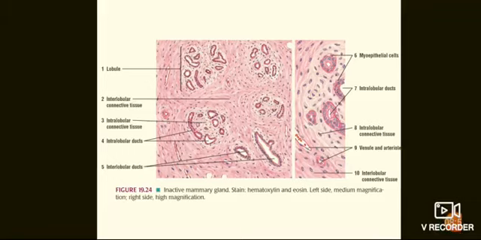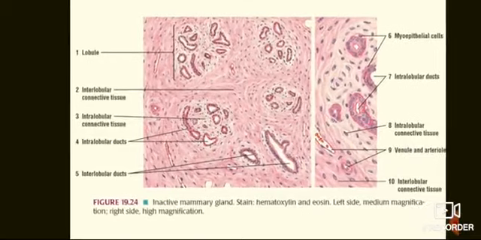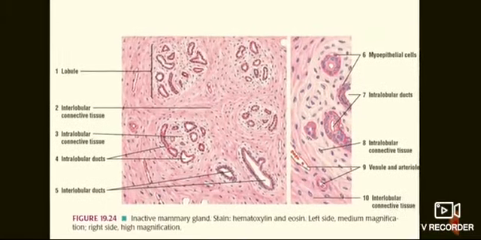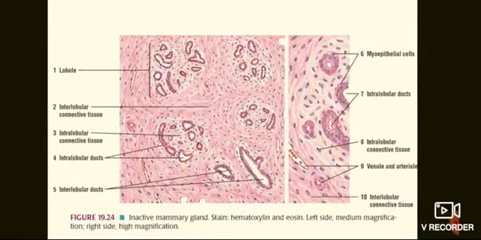So to summarize the identifying features of the mammary gland, during inactive stage, the mammary gland is characterized by abundance of connective tissue with fat cells and minimal glandular tissue. And so in this stage, there is absence of alveoli, only the intralobular ducts are seen which are lined by cuboidal epithelium or low columnar epithelium.